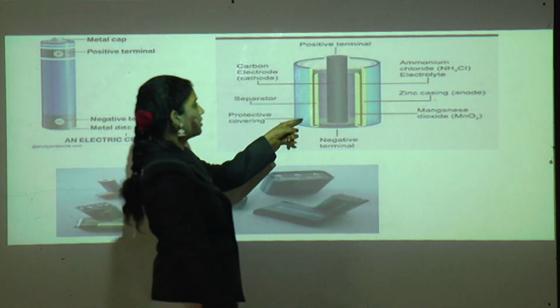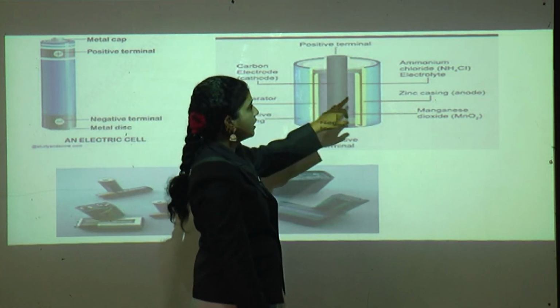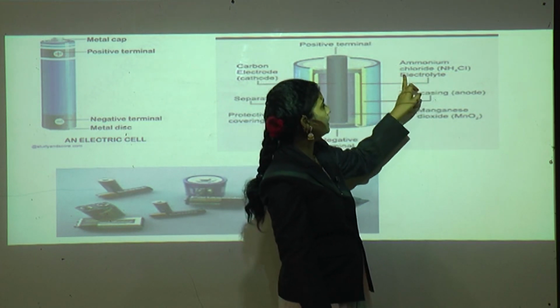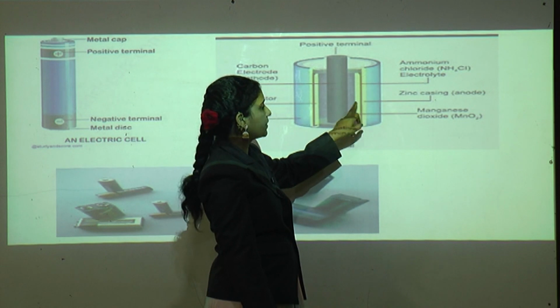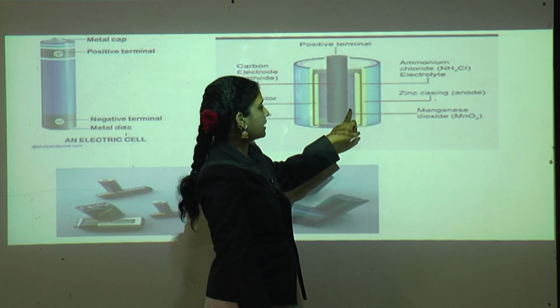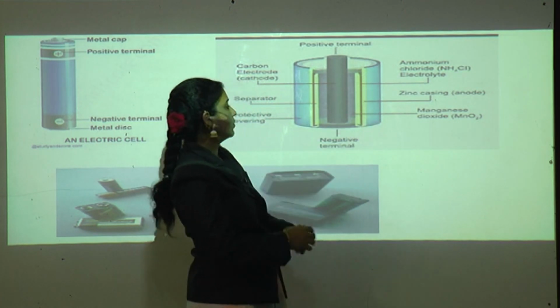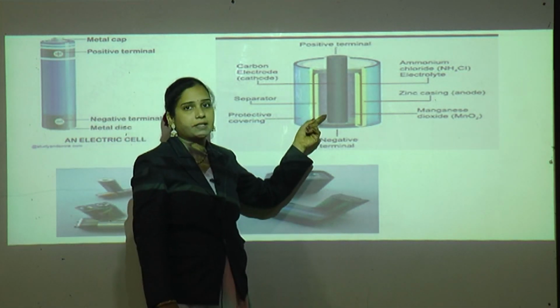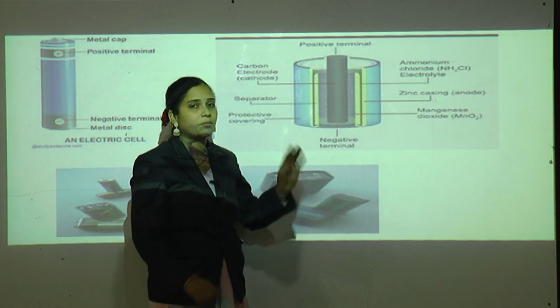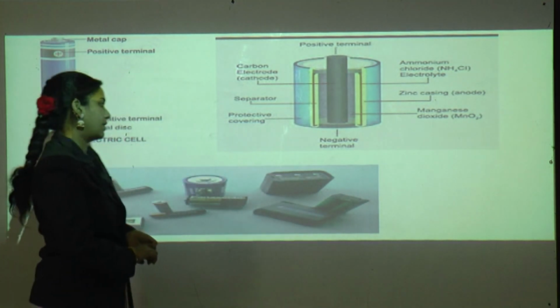Then ammonium chloride, that is the electrolyte, zinc casing, the anode, and manganese dioxide. These are the chemicals in the electric cell which produce the electricity.